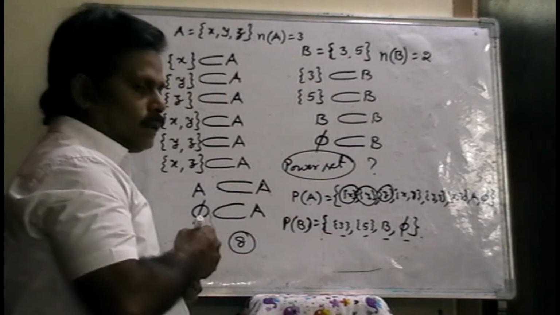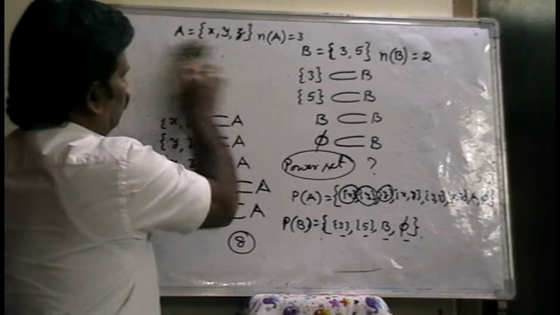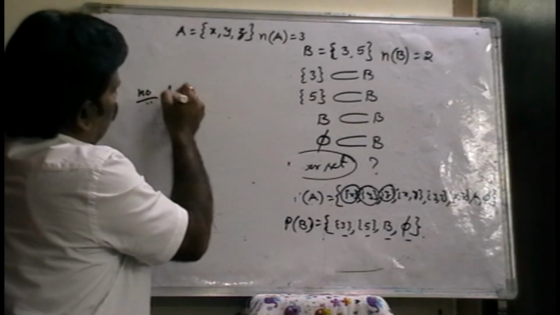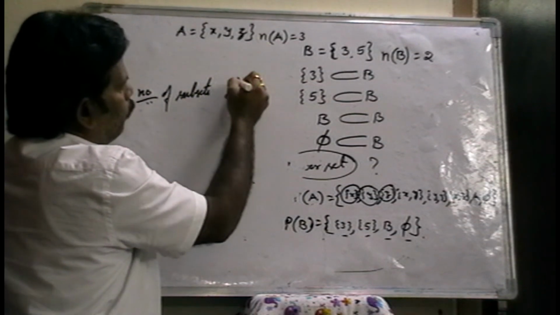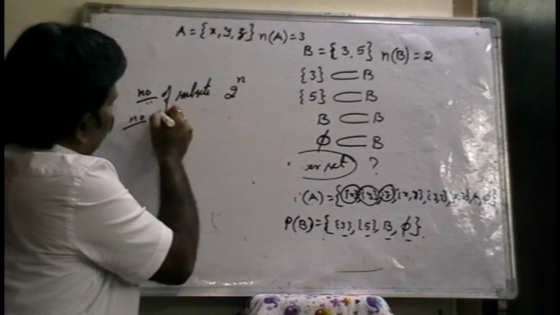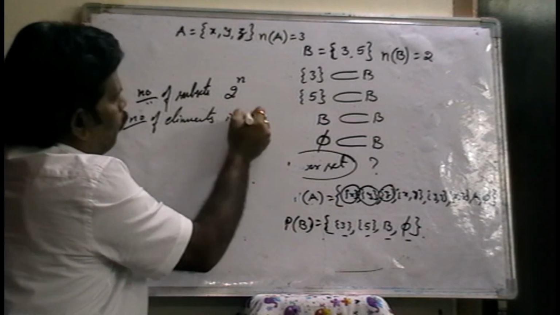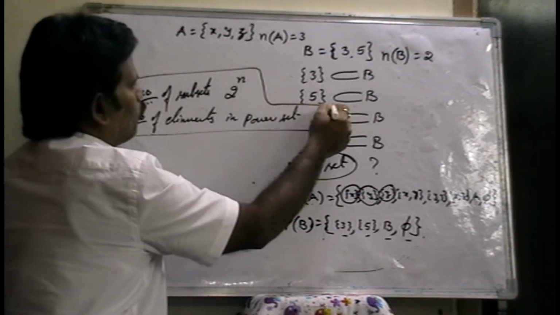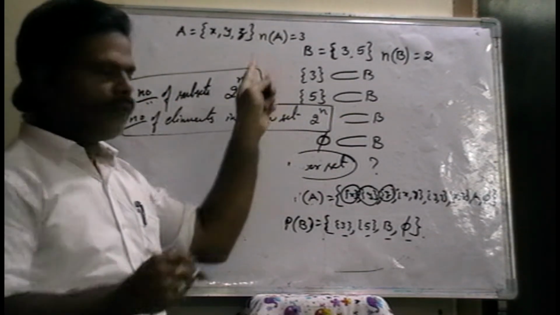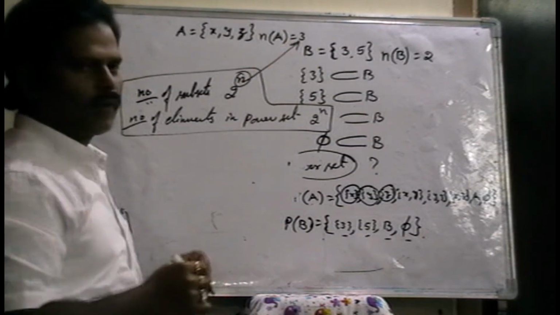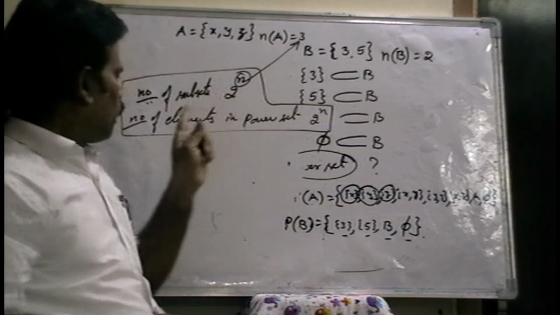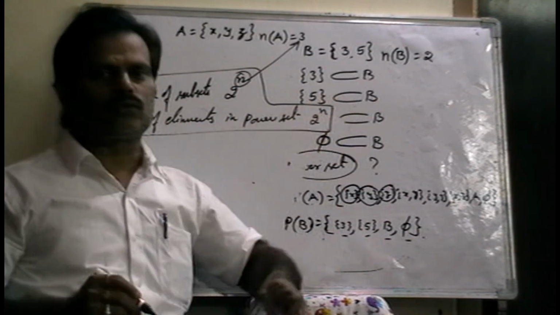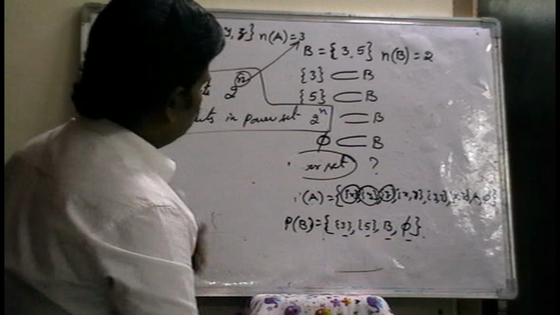Now the formula. Listen, the number of subsets is 2 to the power of n, and the number of elements in the power set is also 2 to the power of n, where n means the cardinal number of A or cardinal number of B. Every subset is one of the elements, so the number of elements in a power set is also 2 to the power of n. Right? That is power set.